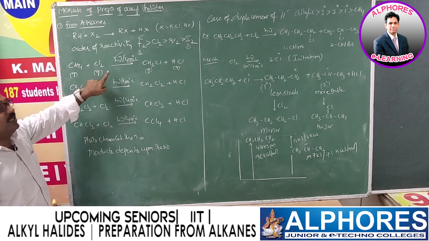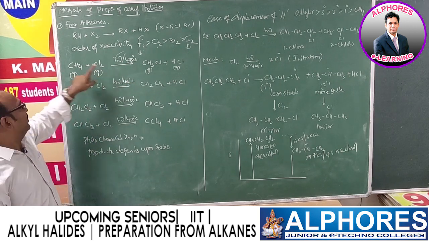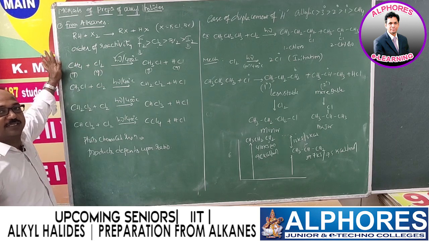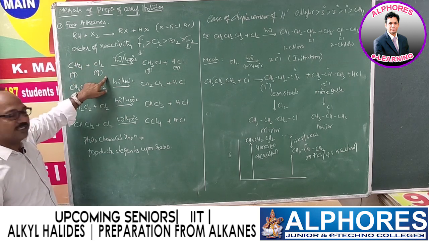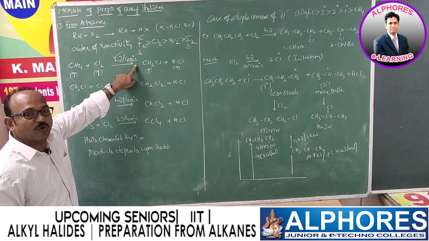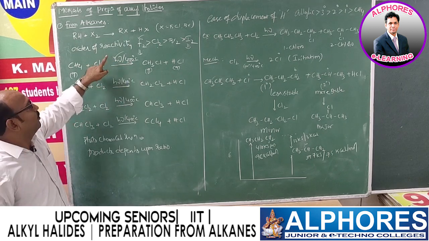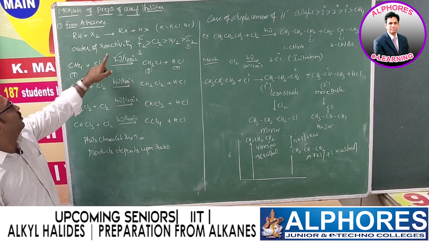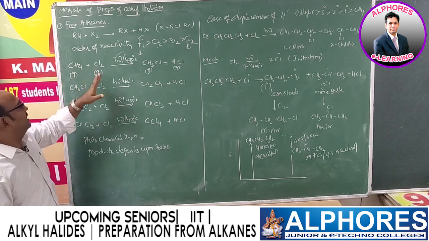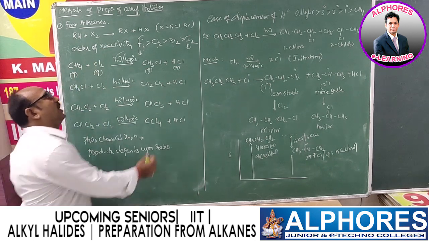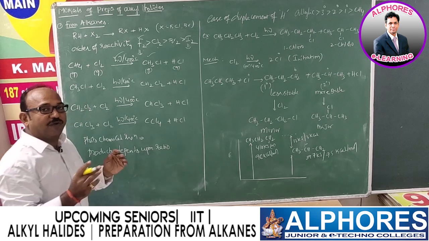Now, this reaction takes place in gaseous phase. That means methane and chlorine both are in gaseous state. So this reaction is in gaseous phase and still we need to provide 400 degrees Celsius, or else we need to provide sunlight. So what happens in this reaction? What products are we going to get? Is chloromethane or methyl chloride the final product?